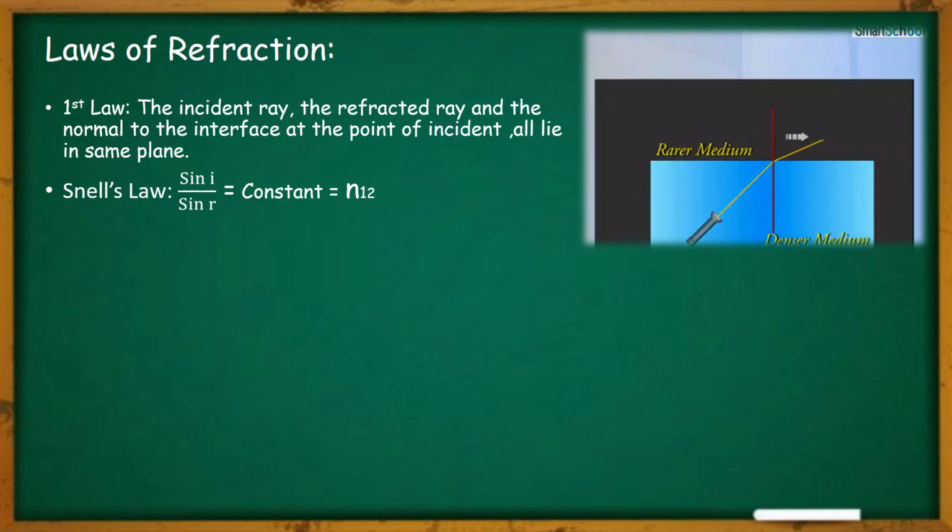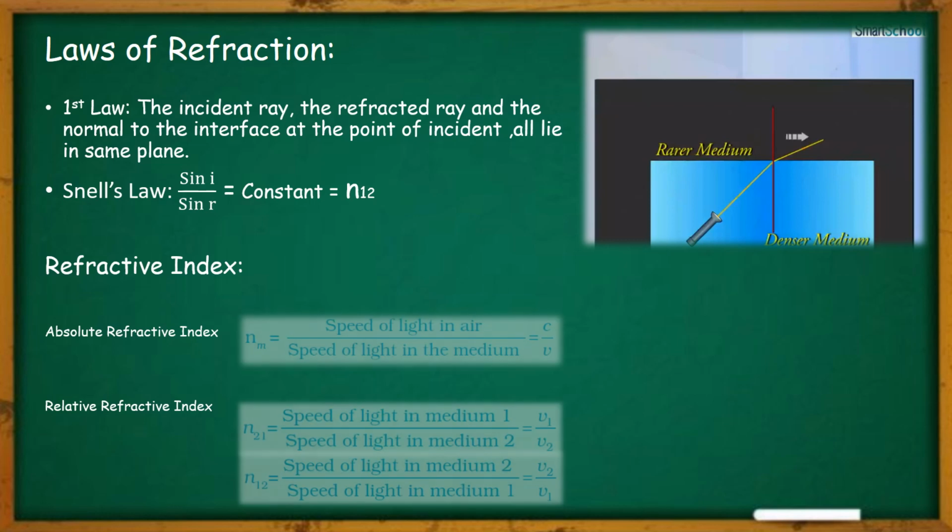Now let us know more about this refractive index. There are mostly two types of refractive index: one is absolute refractive index, the other is relative refractive index.